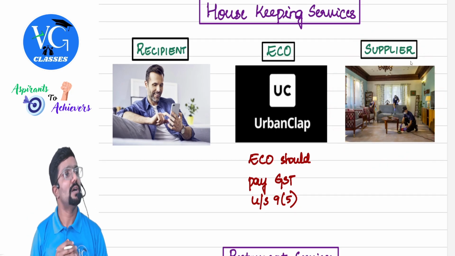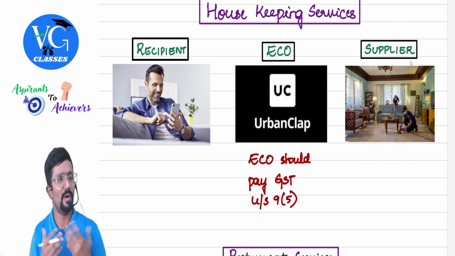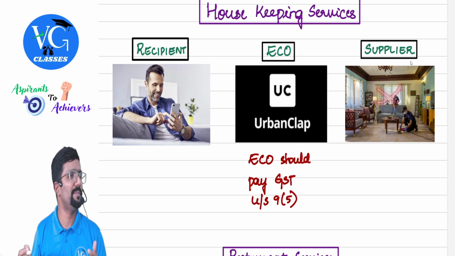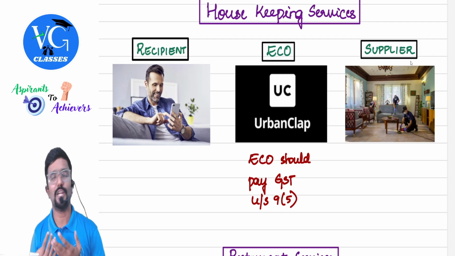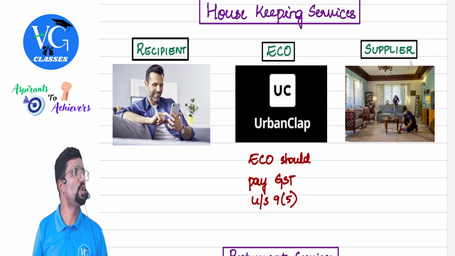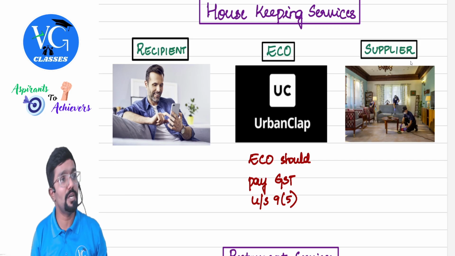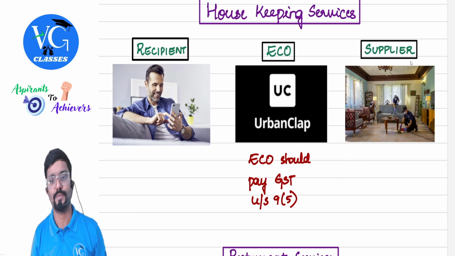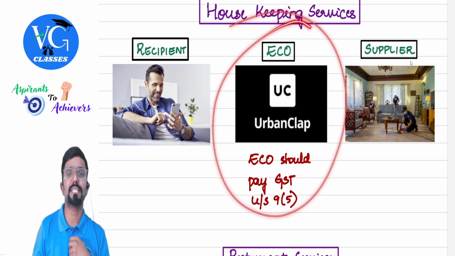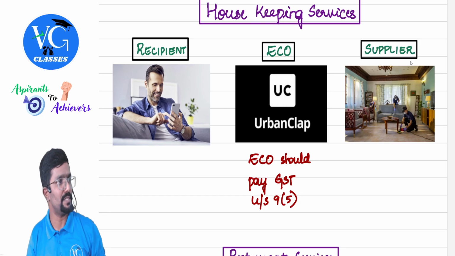Now they are telling that if the supplier is registered, they will pay tax under forward charge mechanism. But normally in most cases they will not be registered, guys. Why? Because they are small people. Their turnover or earnings will not be more than 20 lakh. But what if they are registered? If they are registered, they will pay tax under forward charge mechanism. Sir, what if they are not registered? Then the e-commerce operator will pay tax under reverse charge mechanism, guys.